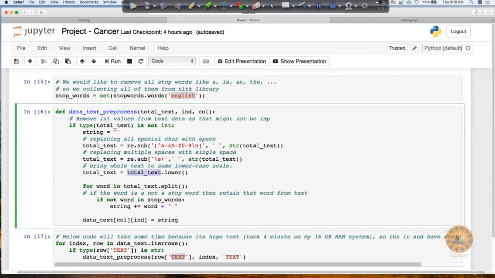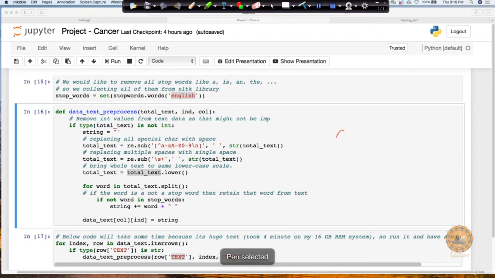We also have to do this. Sometimes it happens that somebody has written, let's say, gene like this, and somebody else might have written gene like this, but they both are the same. So in order to bring them to the same scale, we will lowercase or uppercase the whole text, so that now everything comes to the same scale. So that's one thing we can do here. We will do it with the lowercase.